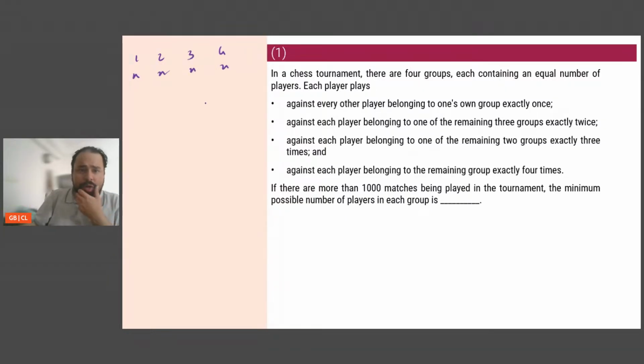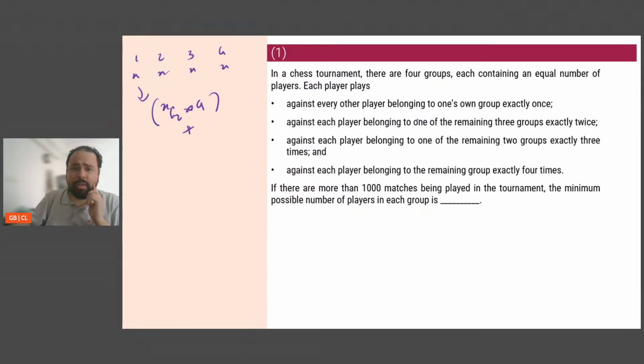Now, what is the question saying? Each player plays against every other player belonging to one's own group. So if I play against every player belonging to my own group, say I'm here, then NC2 matches will be played, because I pick any 2. The same happens across all 4 groups, so it is NC2 into 4. This is the first thing that will happen, because across all 4 groups it should happen.